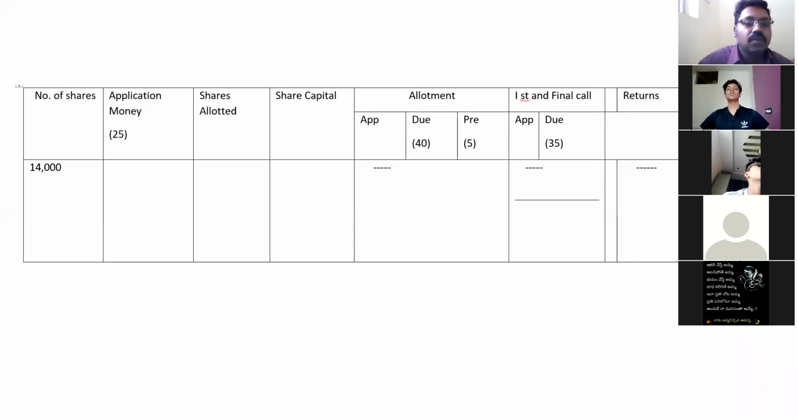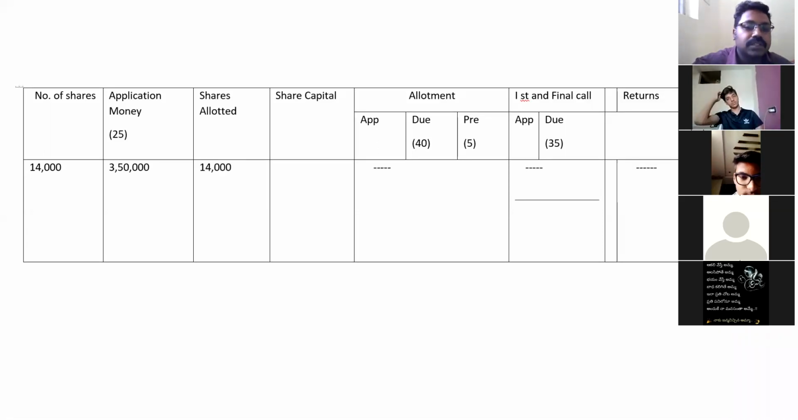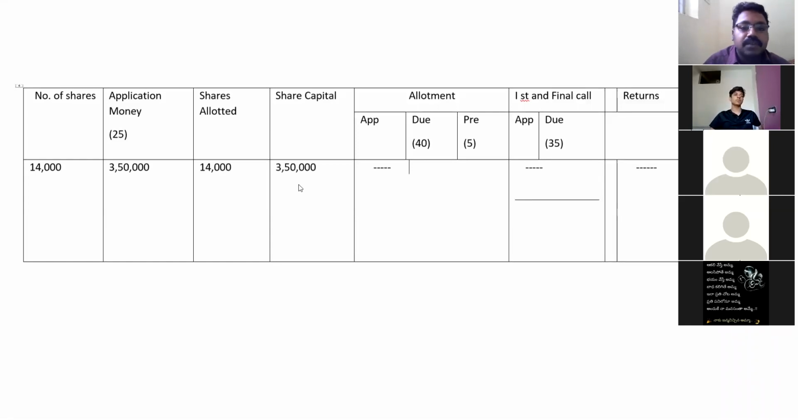So number of shares is 14,000 and application money will be 14,000 into 25, that is 3,50,000. Shares allotted: 14,000 shares will be allotted. Next, share capital, 14,000 into 25, that is 3,50,000. If they have paid any excess application money, you have to write it in the excess application column. Here there is 3,50,000 minus 3,50,000, so no excess application money, and that's why I kept that column as 0.